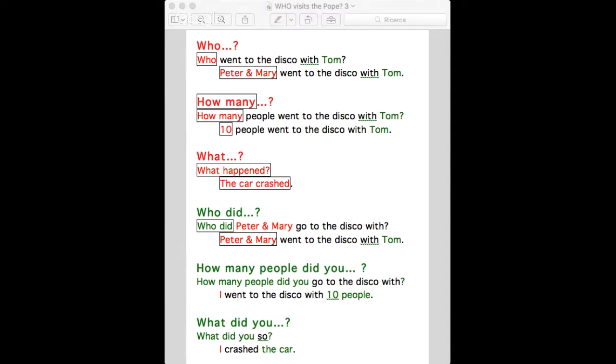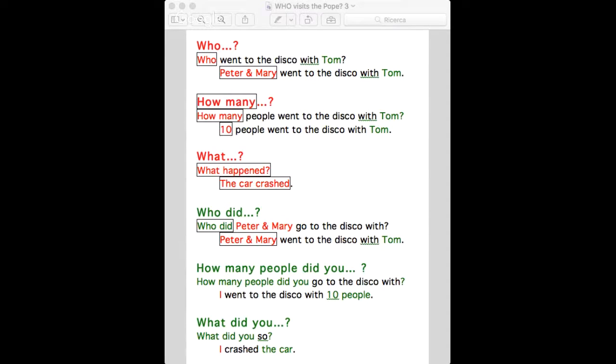Or what happened, for example? The car crashed. So we again want to know the subject, and we don't need to say what did happen. That would be a mistake. What happened? The car crashed.